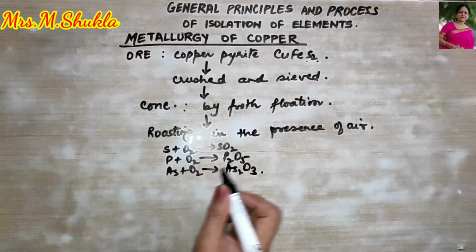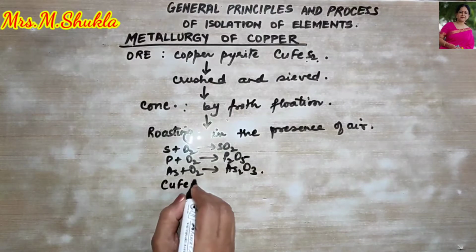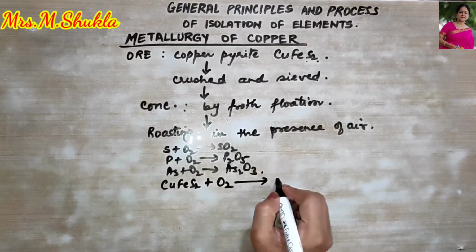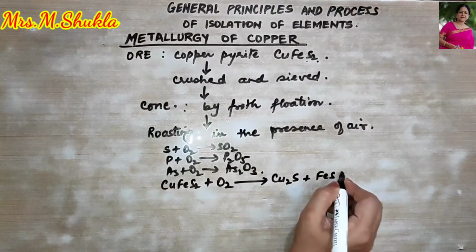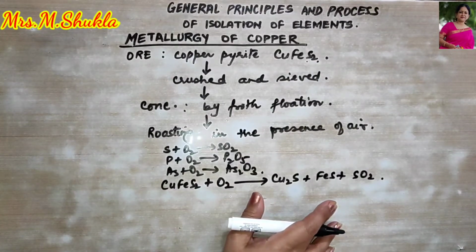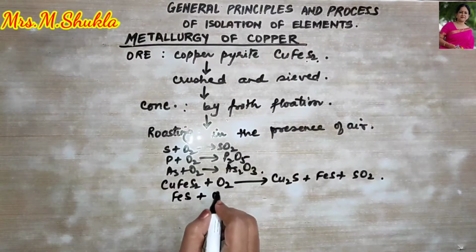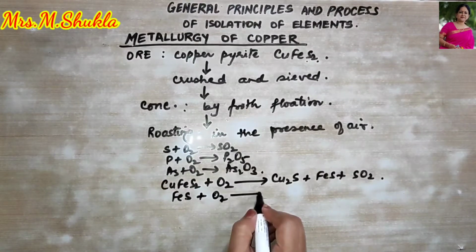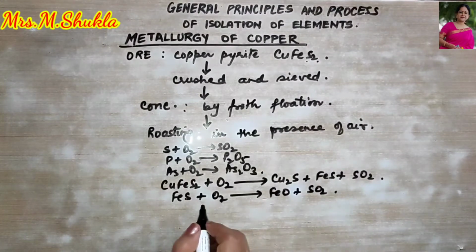Similarly, over here, this copper pyrite, that is CuFeS2, will combine with oxygen. And what is it going to form? It will form copper sulfide plus iron sulfide, and sulfur dioxide gas will also be formed. Now this iron sulfide, that is FeS, will further be roasted in the presence of oxygen to form FeO plus SO2, right?